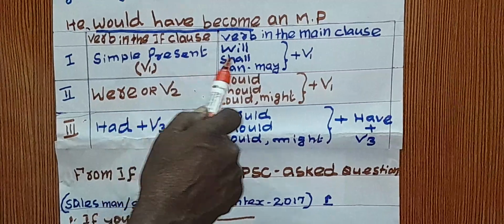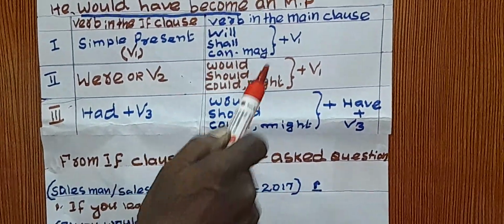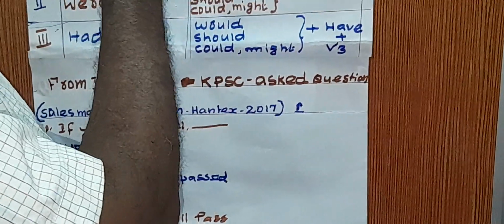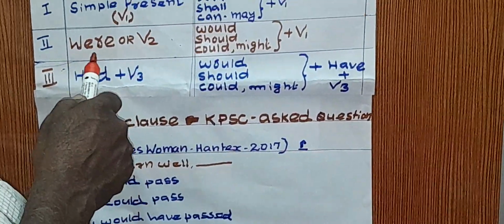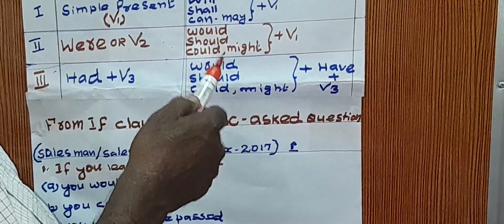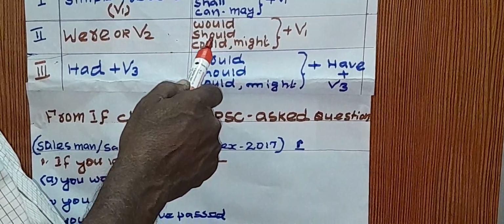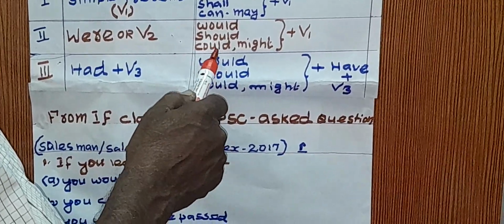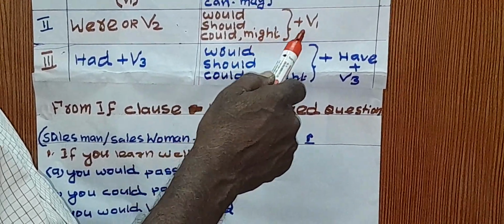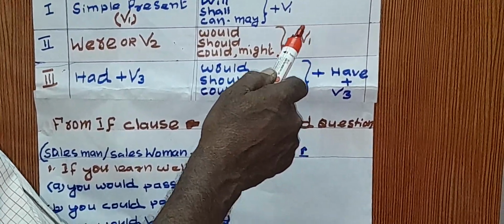If you practice this, you can very easily earn 1 or 2 marks in the Kerala Public Service Commission test. The next thing, second, means improbable condition, that is were or past simple. The other side in the main clause will be would or should or could or might plus V1. It is a notable thing, V1.